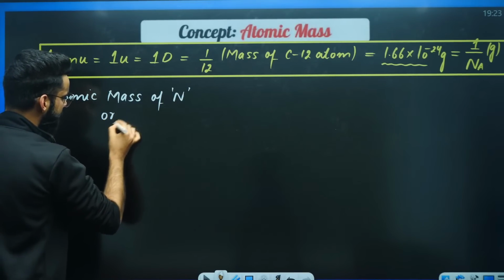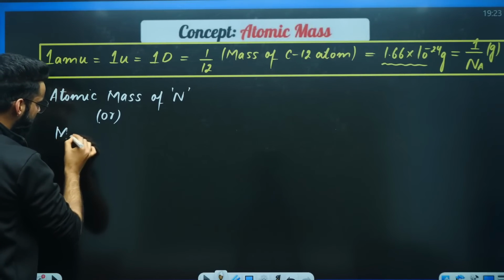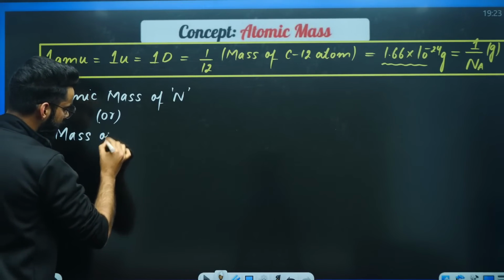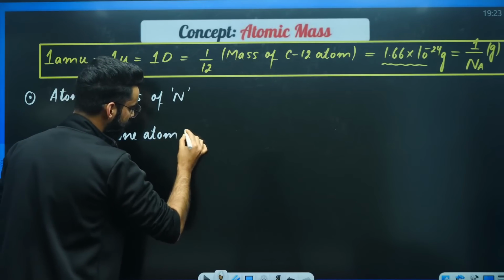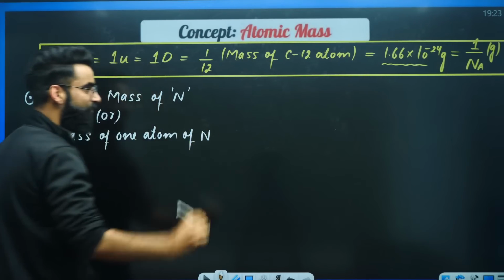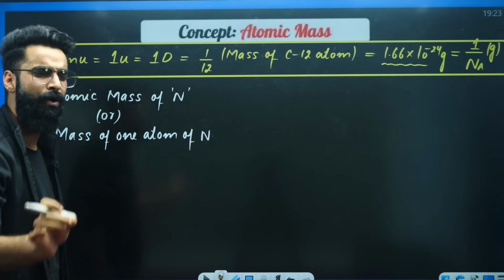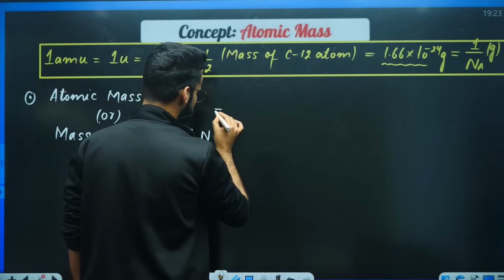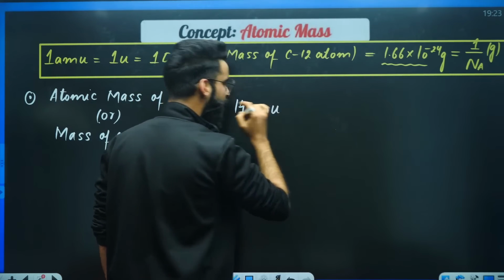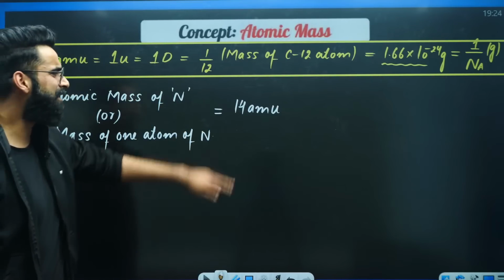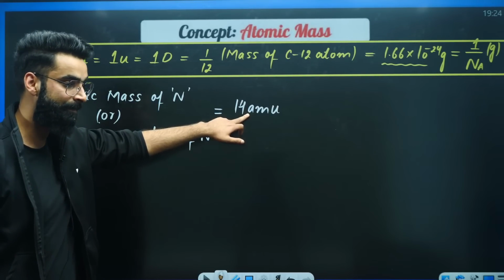What does that mean? That means I'm talking about the mass of one atom of nitrogen. And you must be knowing the mass of one atom of nitrogen: it is equal to 14 AMU. This is the mass of one atom of nitrogen.